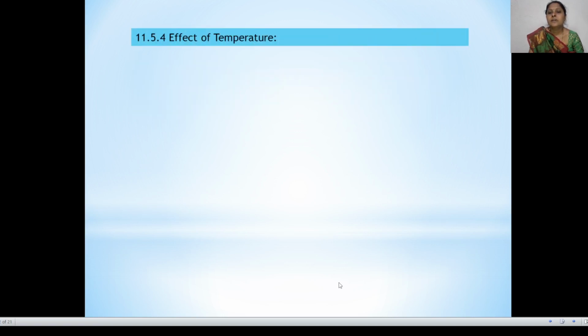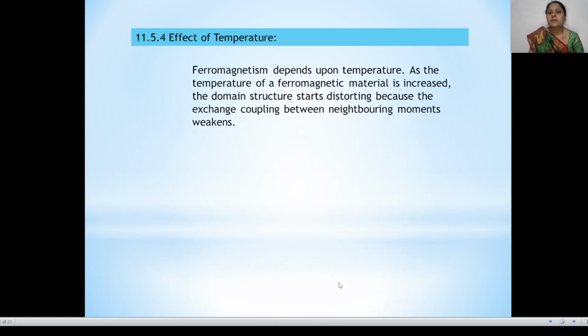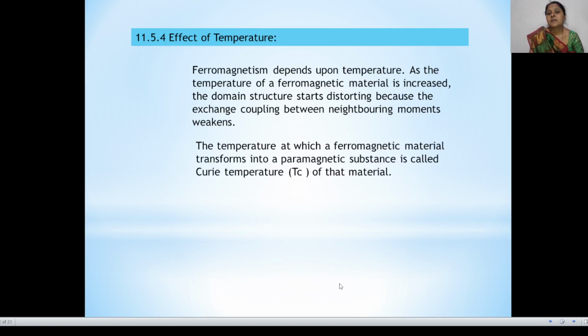Now, effect of temperature. Ferromagnetism depends upon the temperature. As the temperature of ferromagnetic material is increased, the domain structure starts distorting because the exchange coupling between neighboring moments weakens, and the temperature at which the ferromagnetic material transforms into a paramagnetic substance is called the Curie temperature of that material.